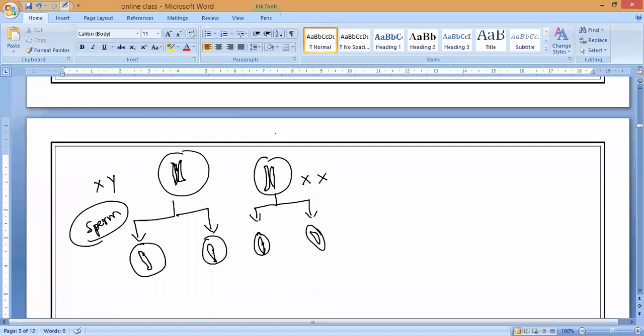So in first meiosis, what will happen? In first meiosis, two pairs of individual chromosomes are there. In the first step of meiosis, the chromosomes split into two. This is stage one and this is stage two. Finally, a single pair of that trait comes. This is what is called the law of segregation, where they start splitting up individually. Okay, guys?